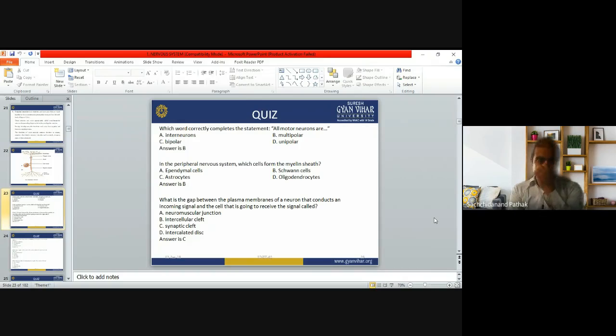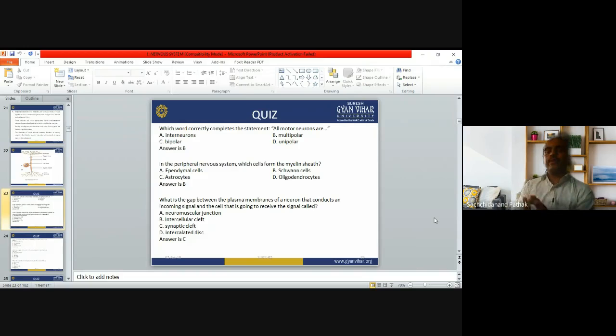Now question number three. What is the gap between the plasma membrane of a neuron? So listen carefully. The gap between the plasma membrane of a neuron that conducts an incoming signal and the cell that is going to receive the signal is called what? There is an incoming signal and there is a plasma membrane and there is a gap and the cell that is going to receive the signal. So what will be the gap?